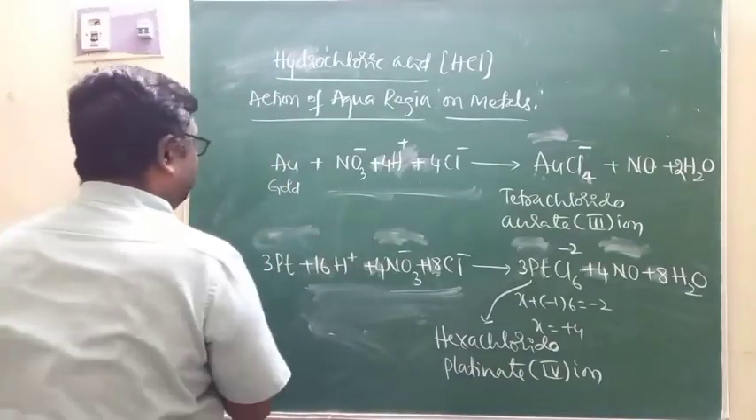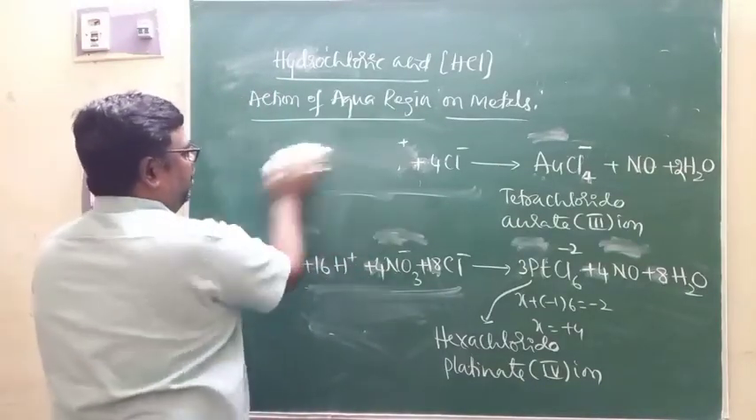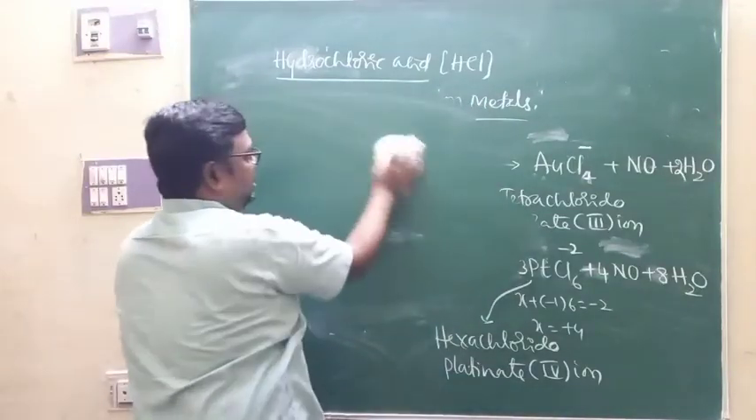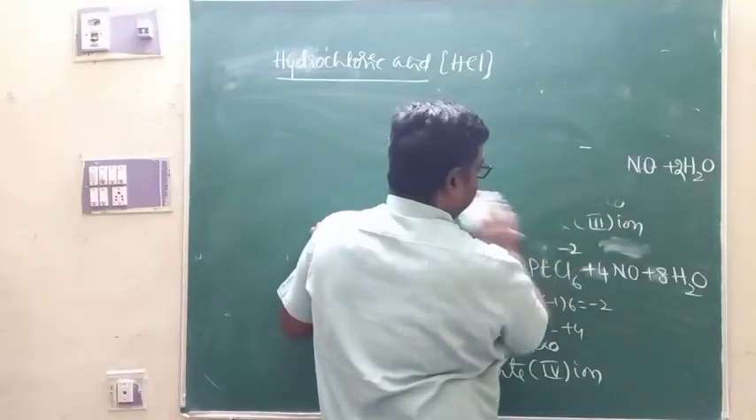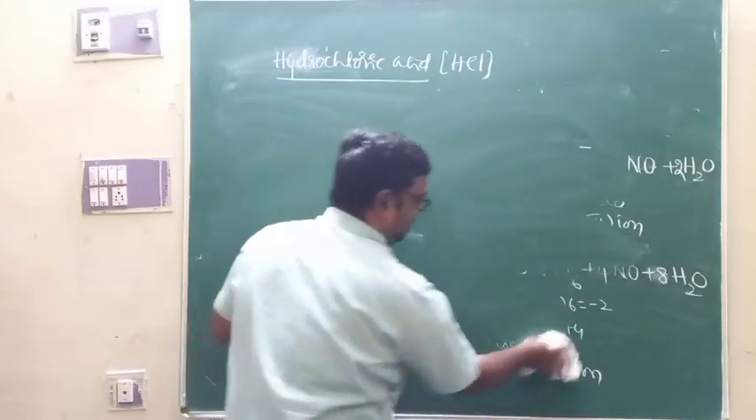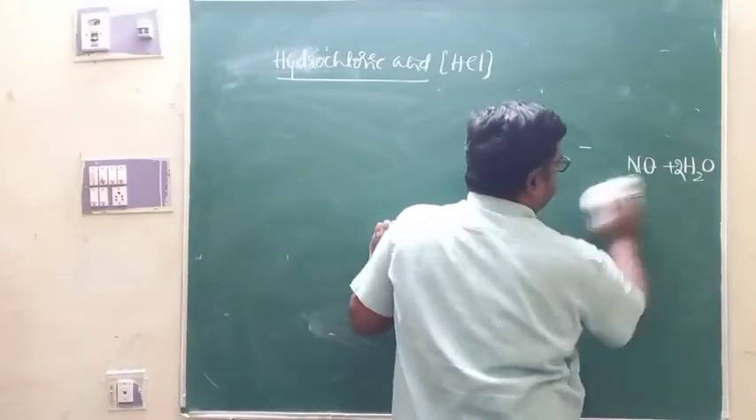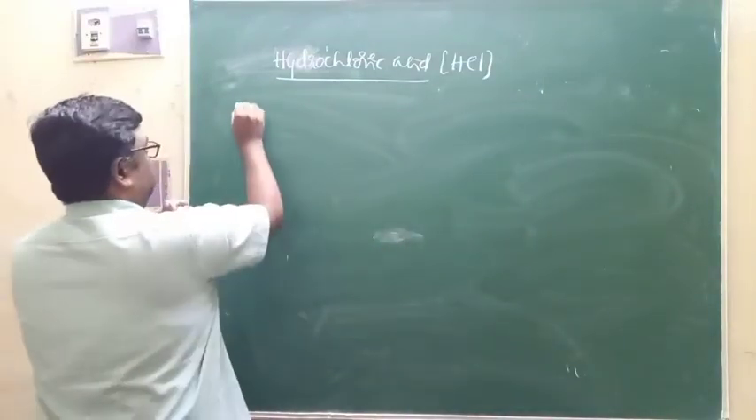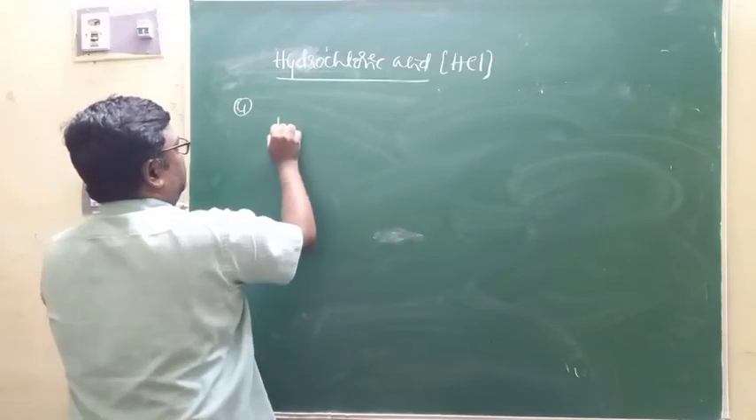As we have seen, hydrochloric acid is one of the components in aqua regia. That's why we have this discussion under the chemical properties of hydrochloric acid. Now at this moment, we'll see the action of some salts, which is the next property.